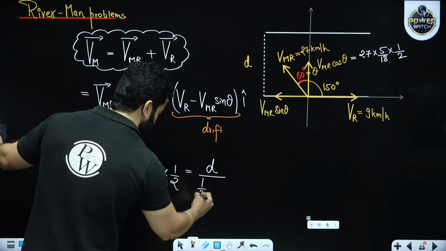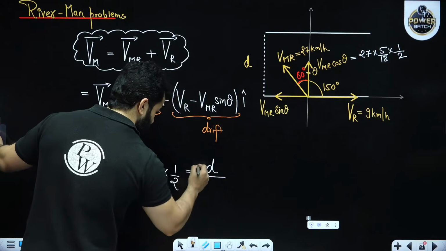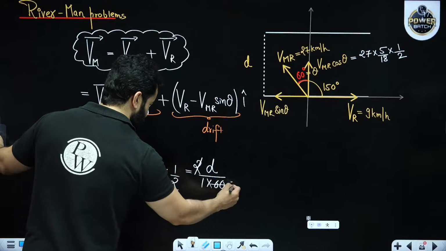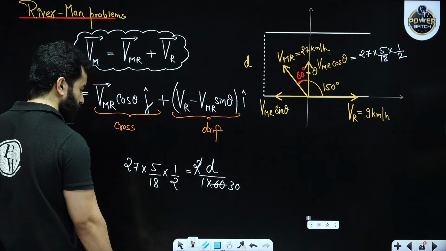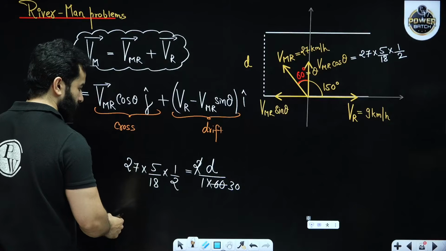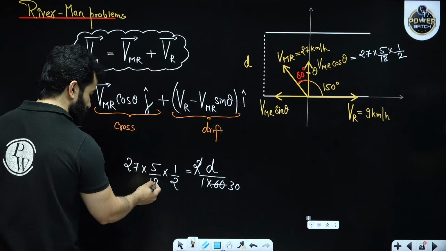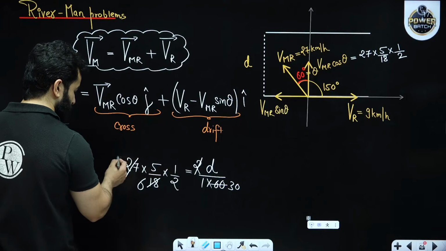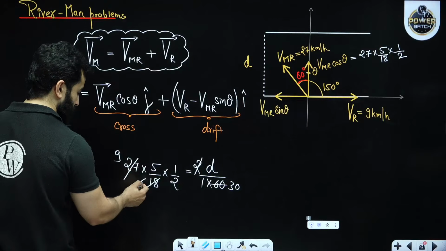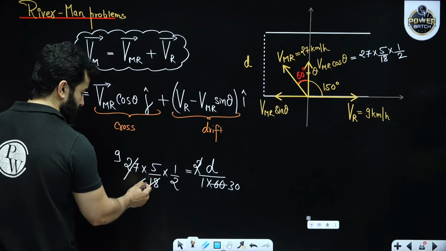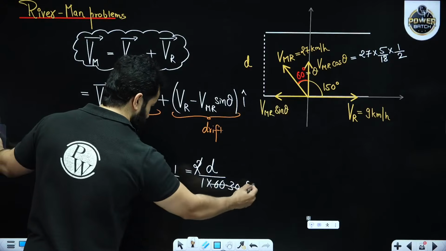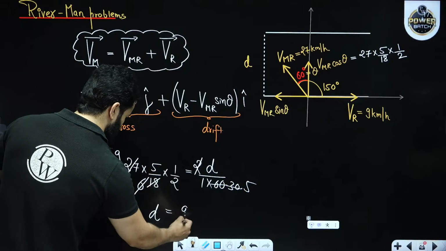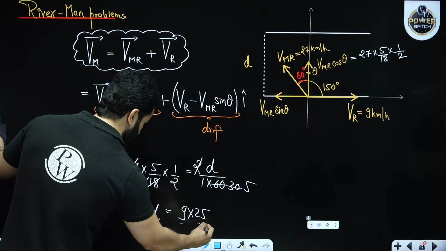Half a minute means 1 upon 2 minute, so this will become 30. If you see, this will become 6, this will become 9, and then this will become 5. So D will become 9 into 25 divided by 2.